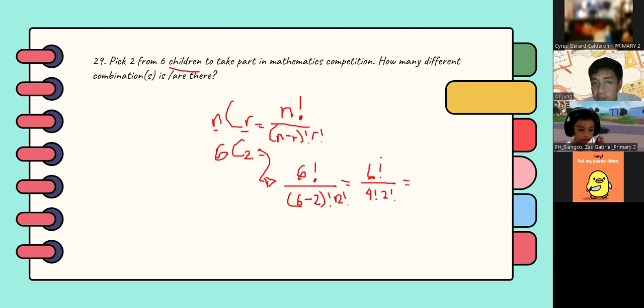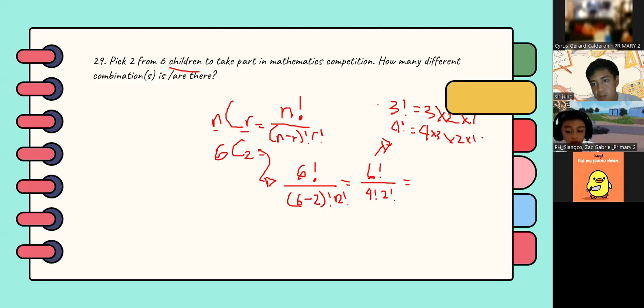From the definition of a factorial, let's say you have 3 factorial, that is equal to 3 times 2 times 1. If we have 4 factorial, it is 4 times 3 times 2 times 1, and so on.